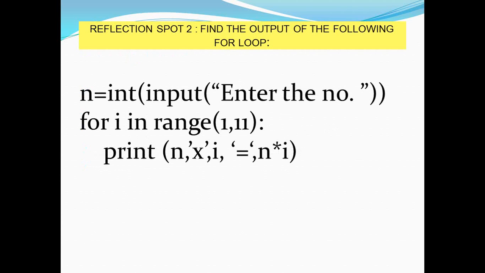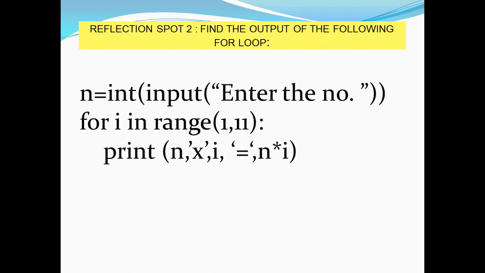The next, go through this program and give me the output of the program for the following for loop. Now let us discuss. n is the number which is taken as input from the user. For i, the counter variable, in range(1, 10) means it will skip the last value, 11.